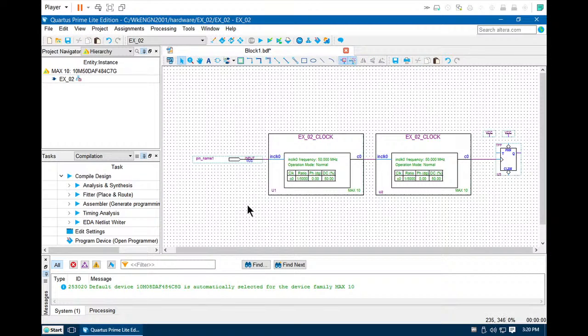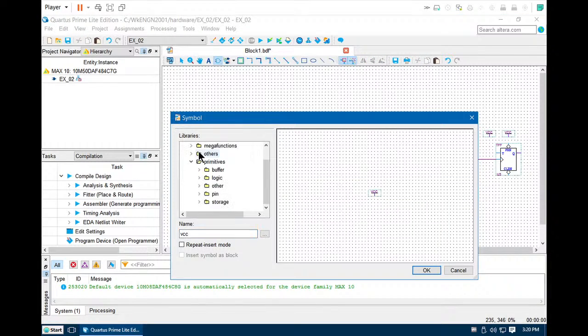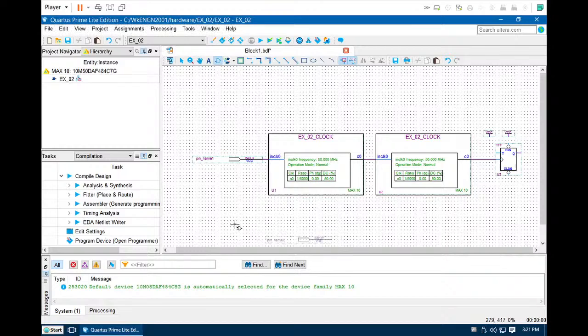We need one more pin for the reset. So for reset, we'll always want to use key 0. So input. Right. So this is the reset. This is to VCC and this to VCC.